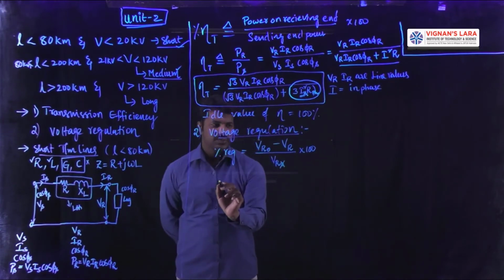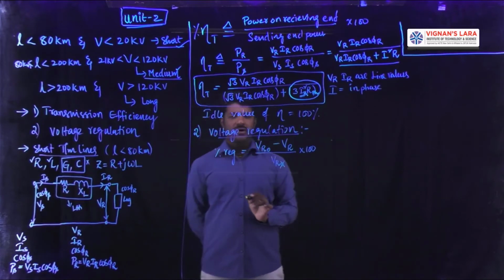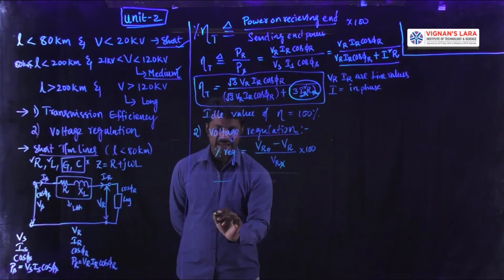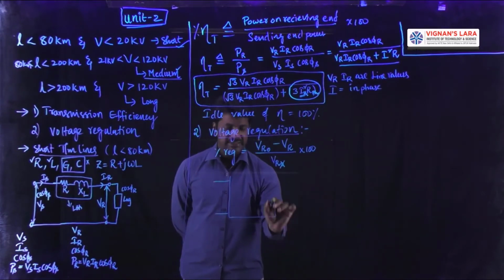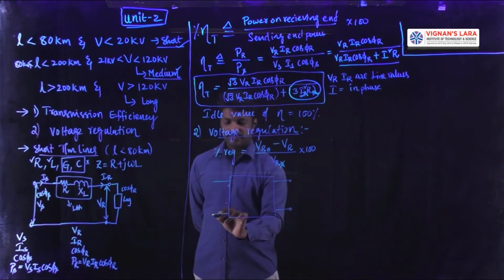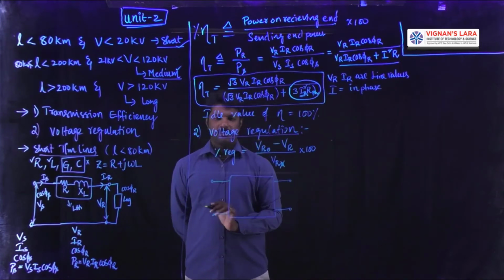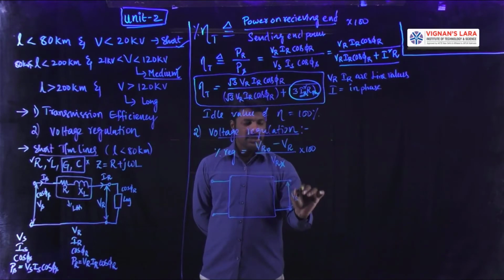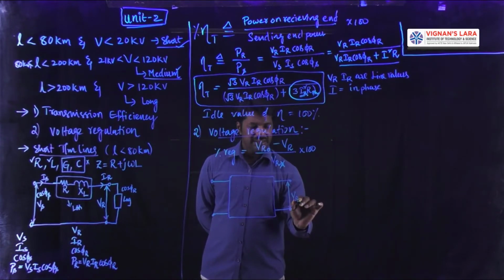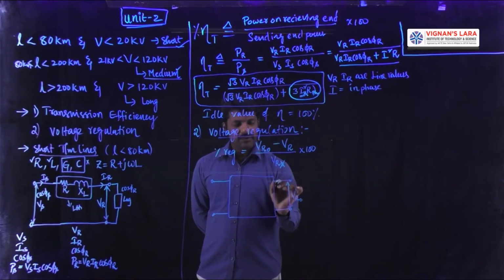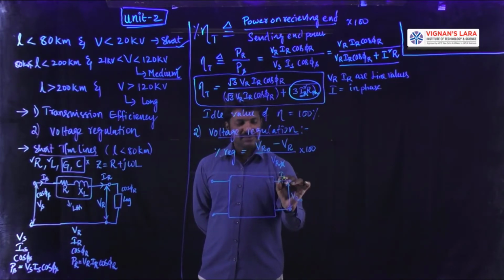Then how to get this VR naught and VR? VR is the fully loaded voltage condition priorly known to us. Then any transmission line will have 2 ports like this. These are the 2 ports, sending end port and receiving end port. At this receiving end port, if you clearly observe, this is the voltage VR. Since nothing was connected as load here, I can call this no load operation, VR naught, and this network will become an open circuit, so that the current on the receiving end side will be 0.